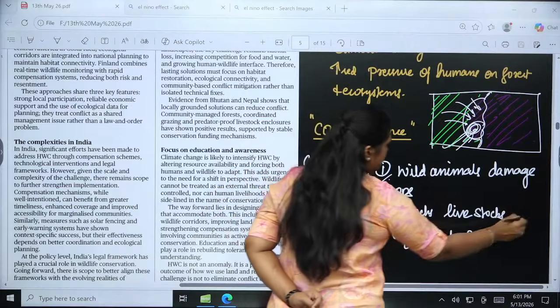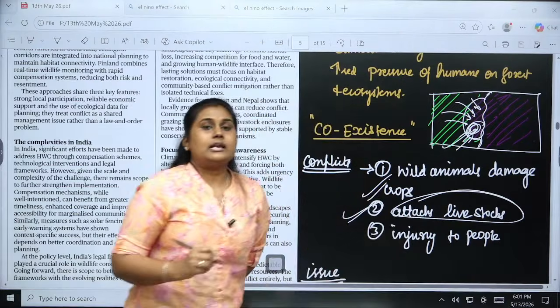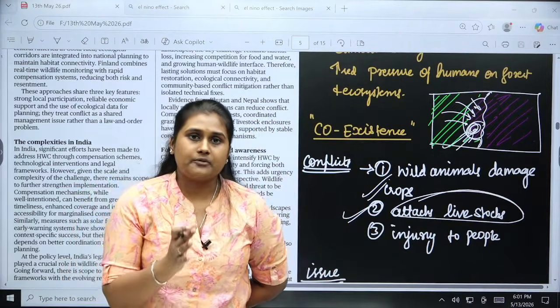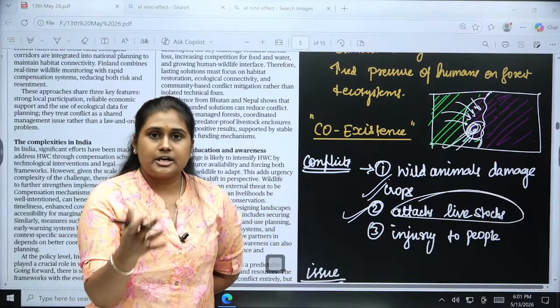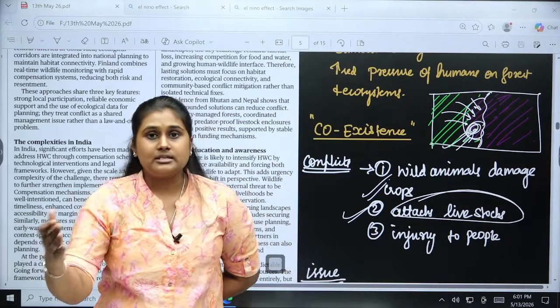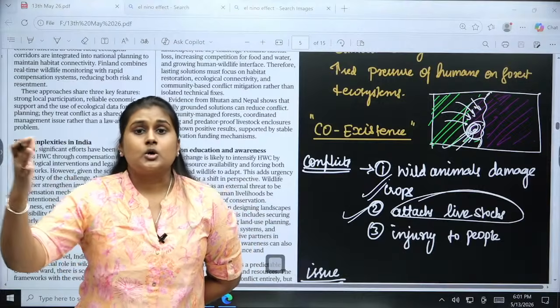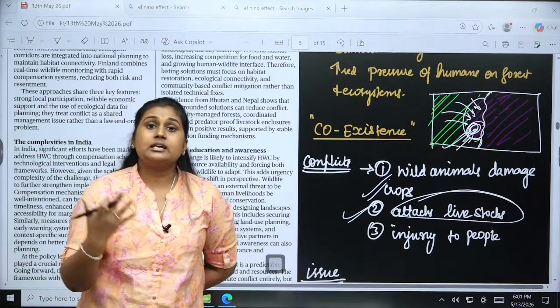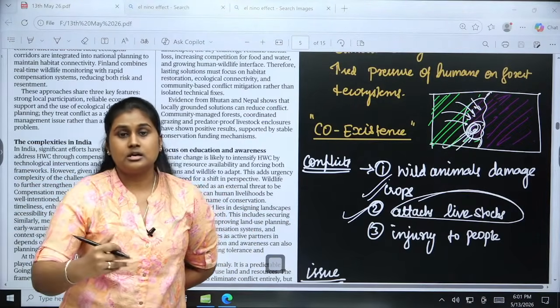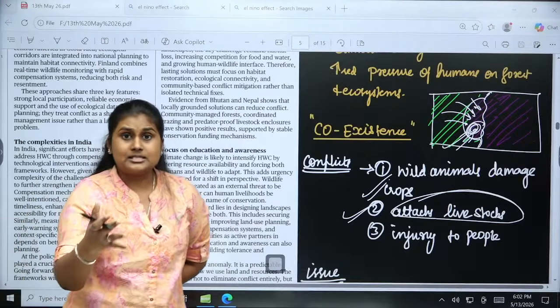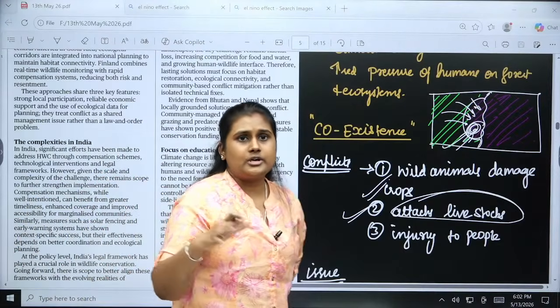Second thing is attacks on livestock. So if you see, the elephants and wild boars not only attack crops, but otherwise leopards, tigers, cheetahs, all these animals are attacking livestock like dogs, cattle, goats. For food only they are attacking.